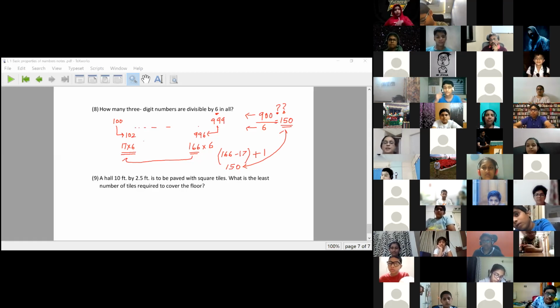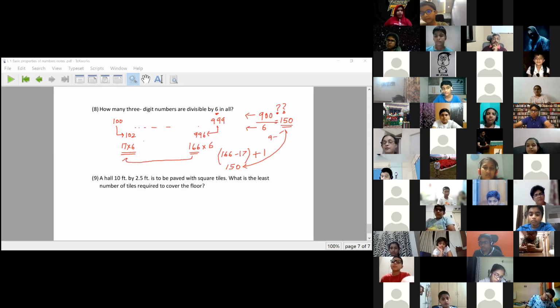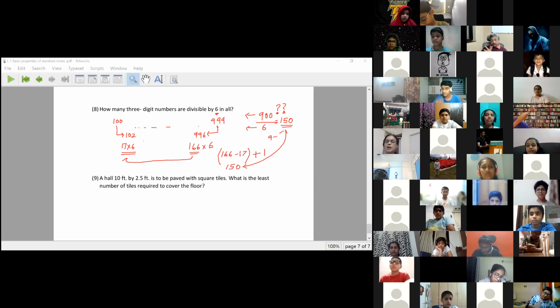How many 3-digit numbers are divisible by 4? Will I get the answer by doing 900 by 4? Find it out. If yes, why? If no, why? So don't just do these questions or understand these questions. You have to also think deeply on it.